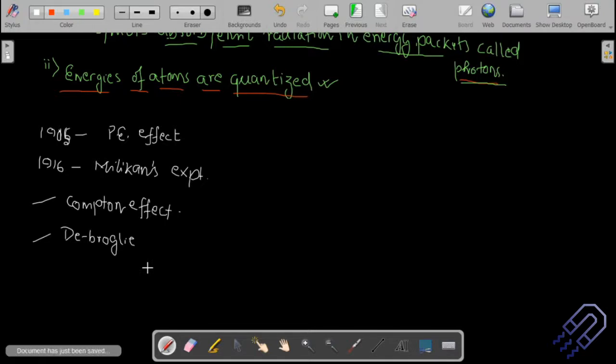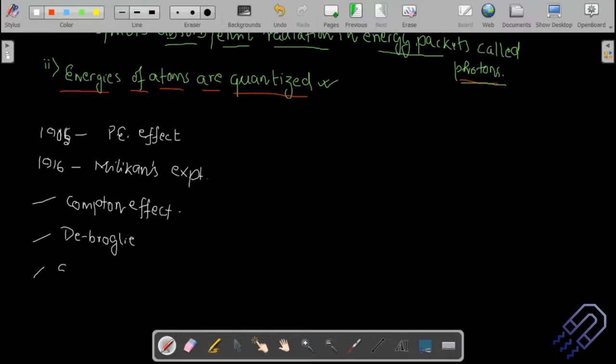This was proposed by de Broglie, and he gave a lot of ideas based on this. And then Davisson and Germer, and G. P. Thomson also did their experiments which showed the wave nature. We maybe will discuss this, but we are not going into the detail because that is not part of your syllabus.